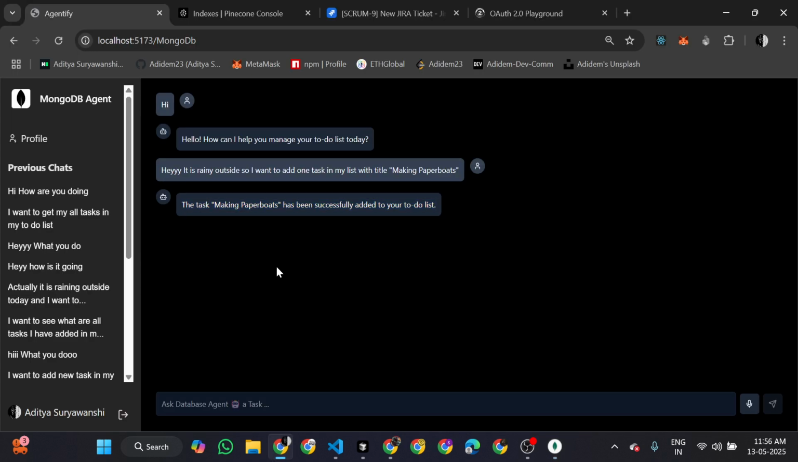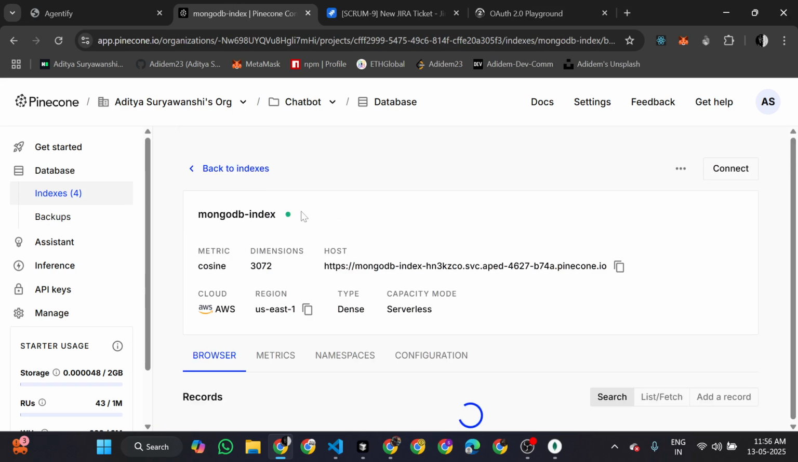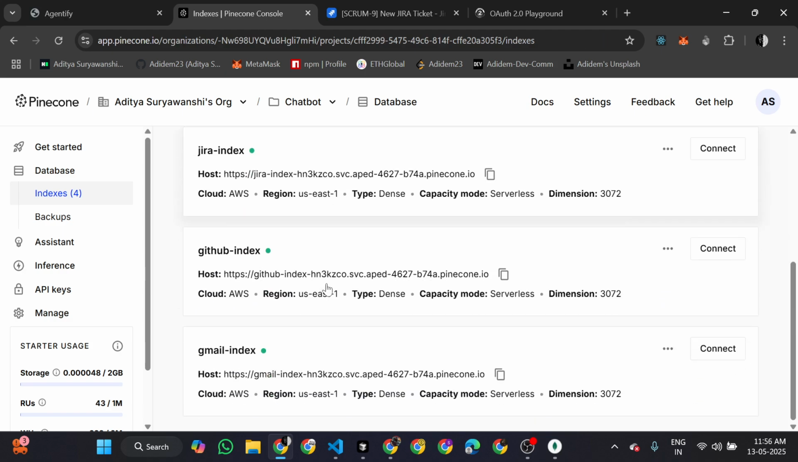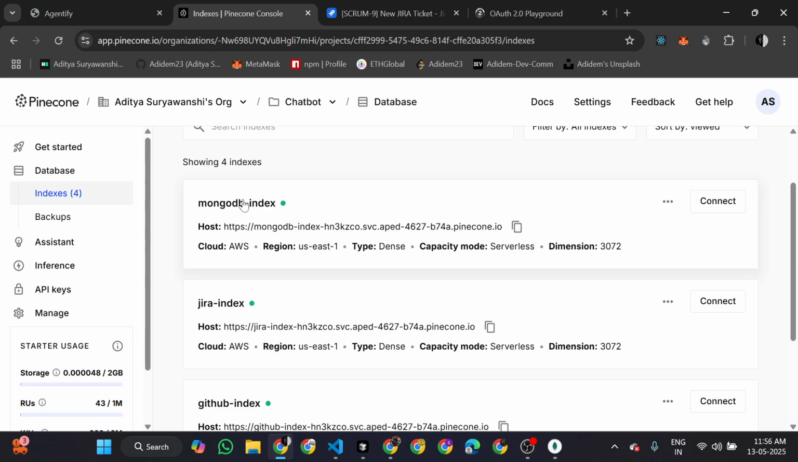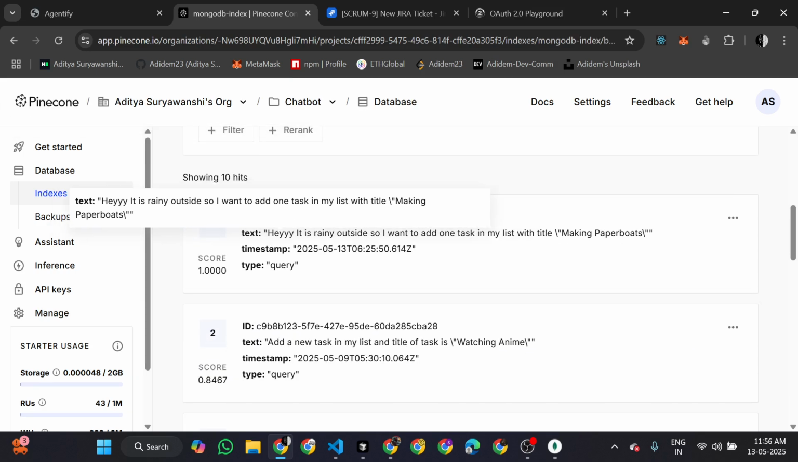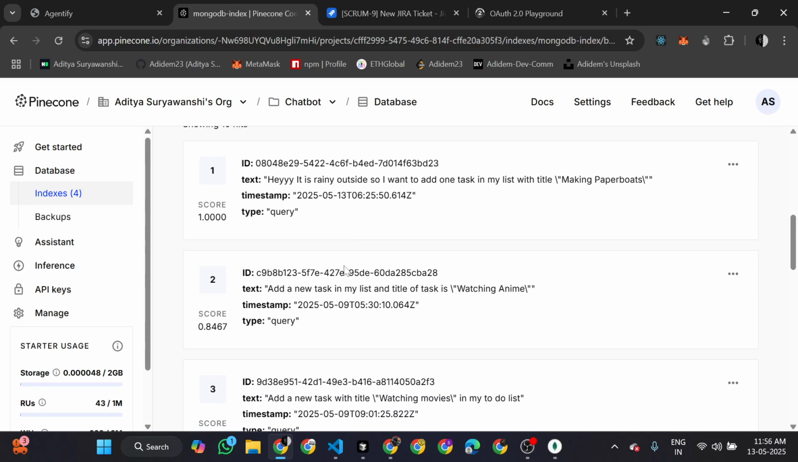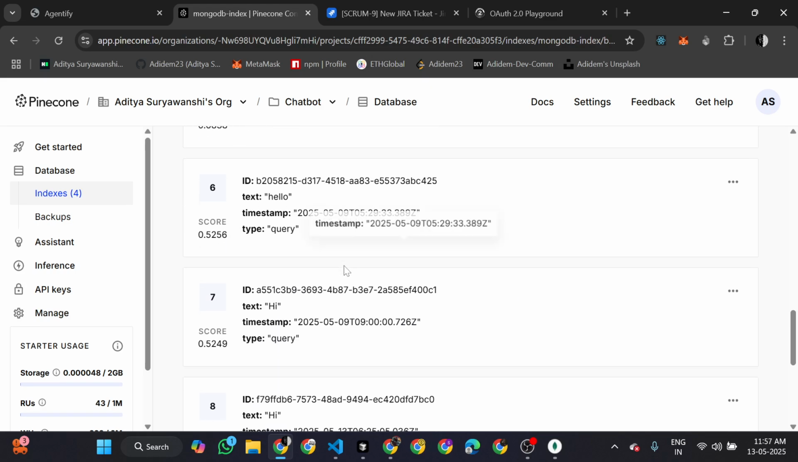And to provide more context of the user's memory, we have used Pinecone as a vector database, and we have created an index for all the agents that we have. You can see there are 4 to 5 indexes here. So this was the DB agent. You can see the new record has been added, vectors have been added into this Pinecone database.